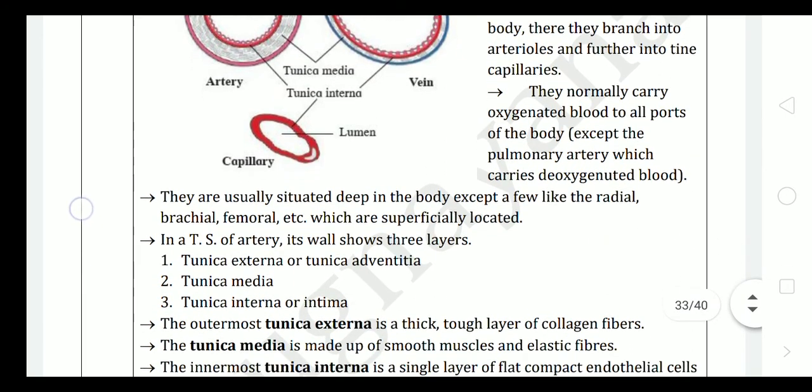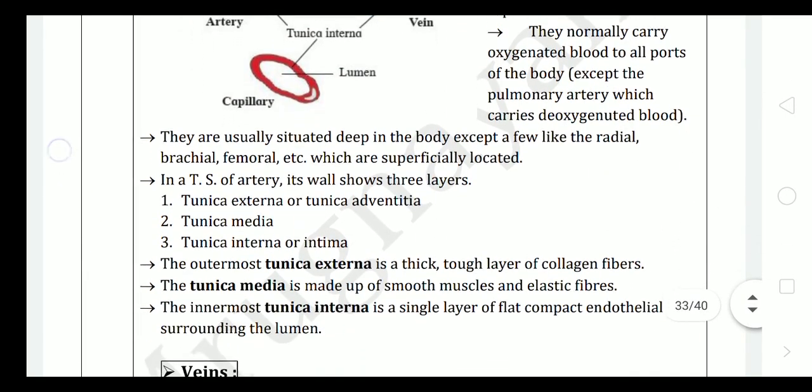Arteries normally carry oxygenated blood to all parts of the body except the pulmonary artery, which carries deoxygenated blood, that is from the heart to the lungs. So that's why it is the only artery in our body which carries deoxygenated blood, that is the exception.